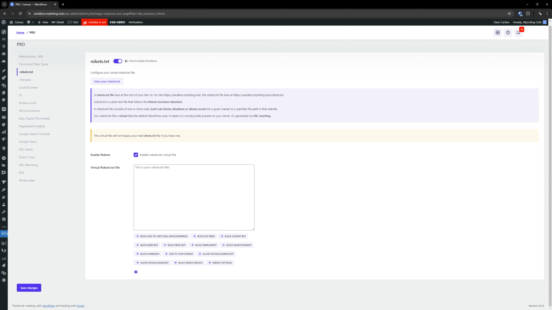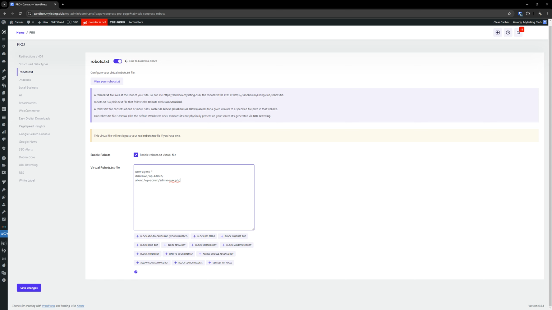The default WP rules is the first one there. So that's this one right here. We're just going to click on that button. Boom, it drops in what we need. This is simply saying that when you put a star after user agent, that's all of the bots. That means it's applying to every bot out there. We're saying disallow for this particular directory and anything beneath it, the WP admin directory, but we are going to make a specific allowance for this particular file, admin-ajax.php. These are the default WP rules, best practices, requirement.